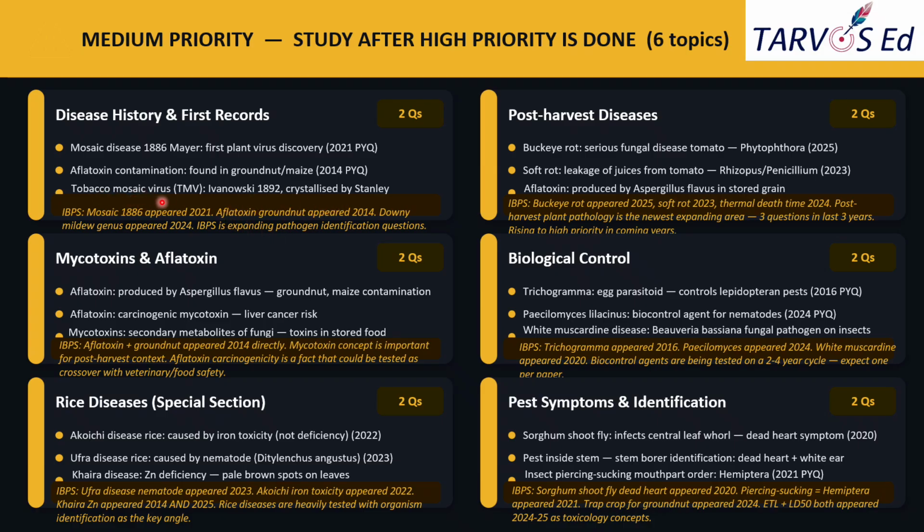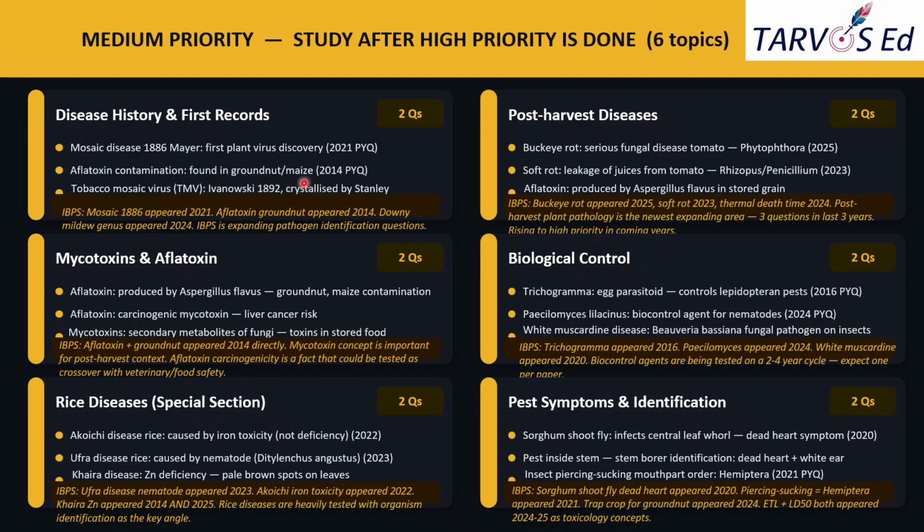And tobacco mosaic virus was discovered by Ivanovsky in 1892 and crystallized by Stanley. So it is better to study the history and first records, who discovered and where, and emphasize that more.